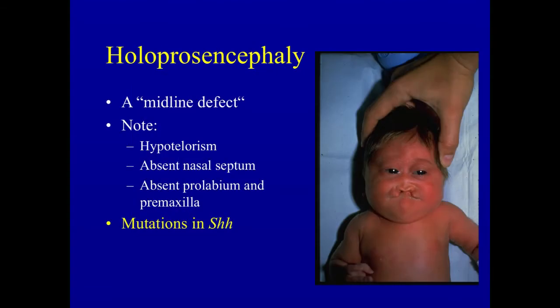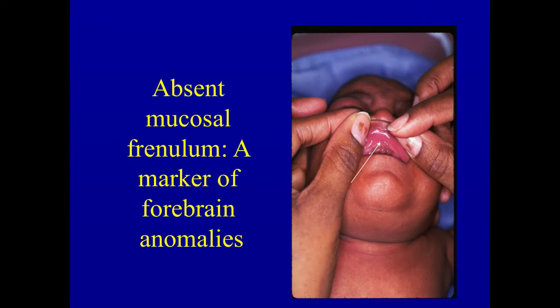This is a baby who has that holoprosencephaly phenotype due to a mutation in the sonic hedgehog gene. And this is a baby who has fetal alcohol syndrome. If you'll notice where the arrow is, it points to the area up under our lips where there is a membrane that hides behind the upper lip. And that membrane that we can all touch and feel with our tongues represents the most forward development of the brain into a left half and a right half. And so you can see here in this picture of a baby who has fetal alcohol syndrome that area is underdeveloped.